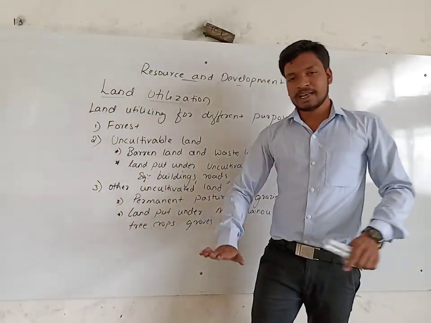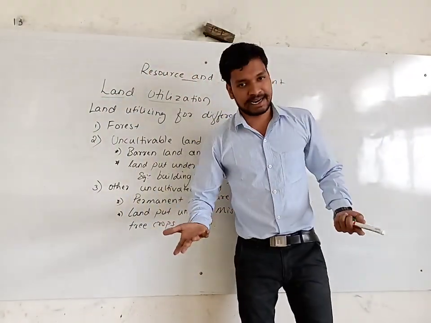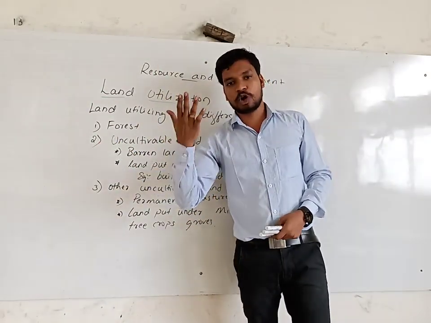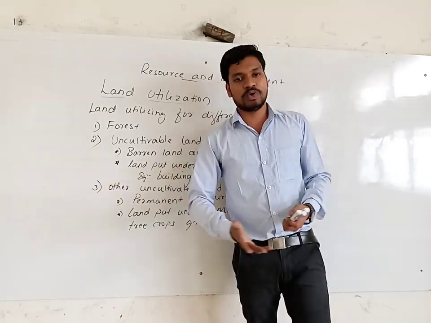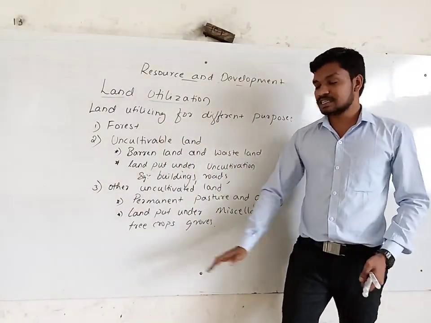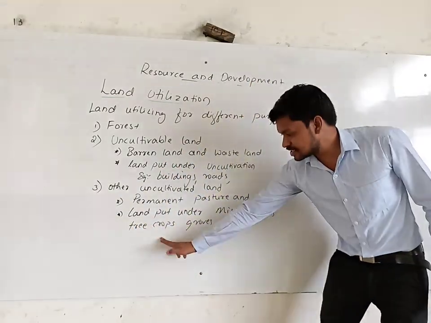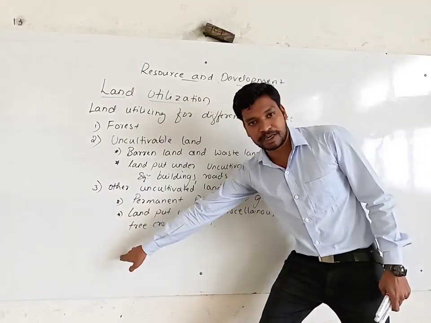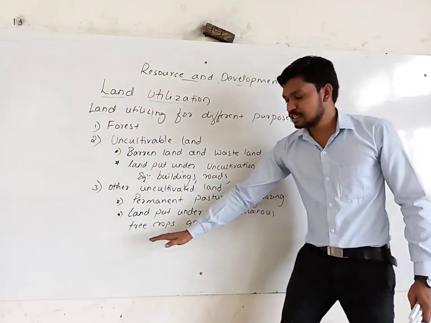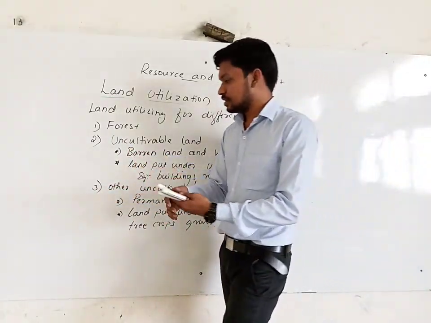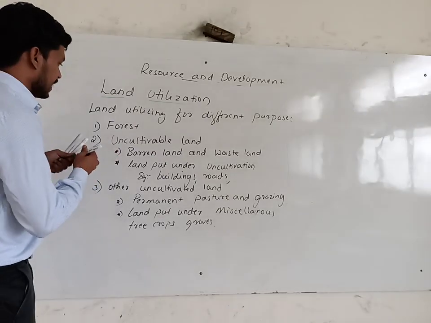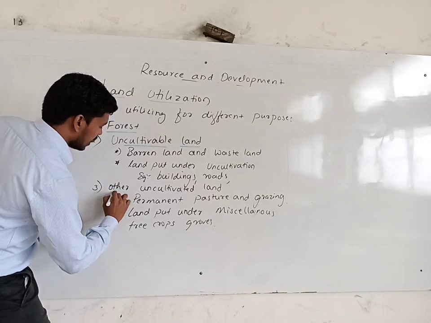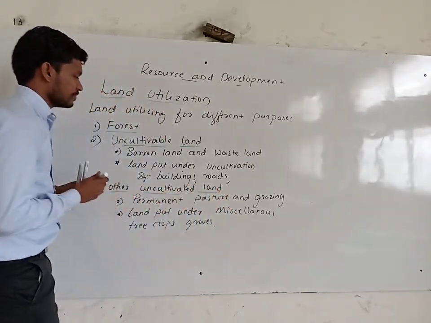Net sown area means agricultural land. The total area which is grown with crops, more than one type of crop grown in one agriculture area, is called net sown area. So growing of these miscellaneous trees will not come under that particular activity. It's different. So these are the three reasons for which you are using the land: forest, then uncultivated lands, other uncultivated lands.